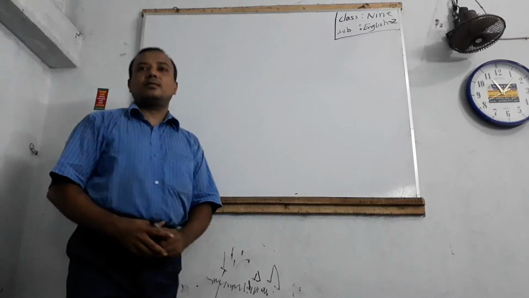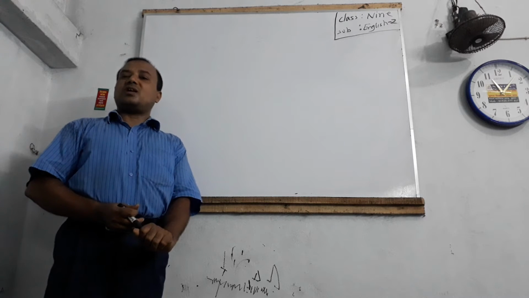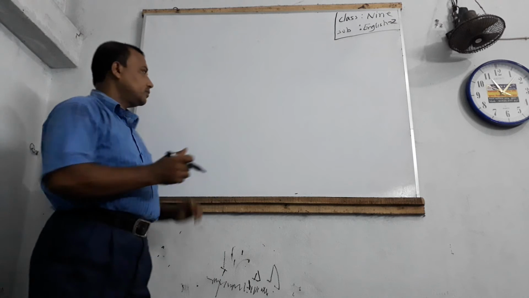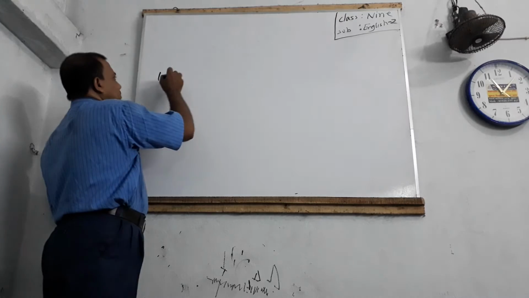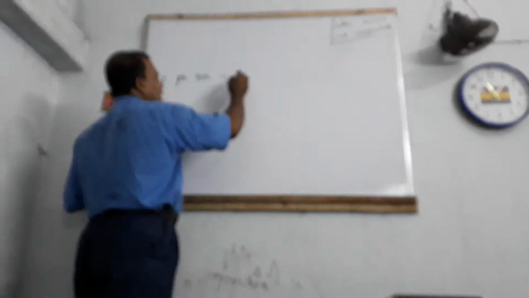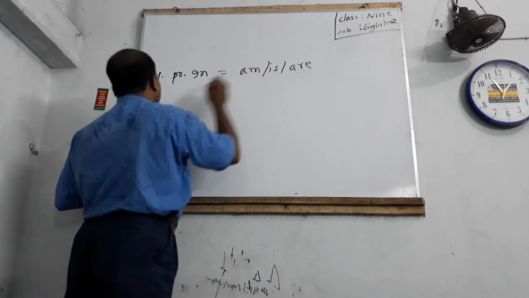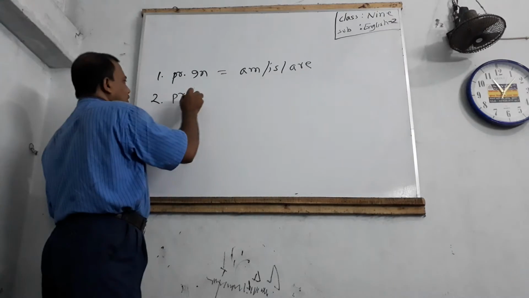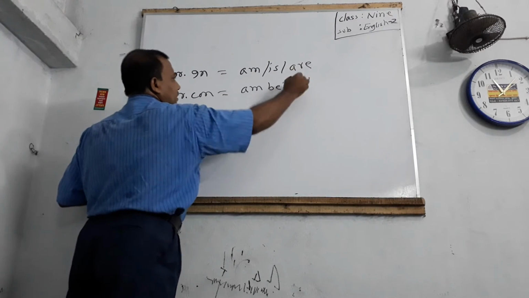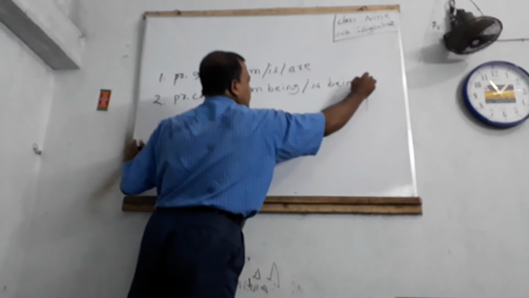Dear students, now we will learn the process of auxiliary verb patterns according to tense. Please look at the board. 1. Present. PR means present. Present indefinite tense: auxiliary verb am, is, are. Present continuous: am being, is being, are being.